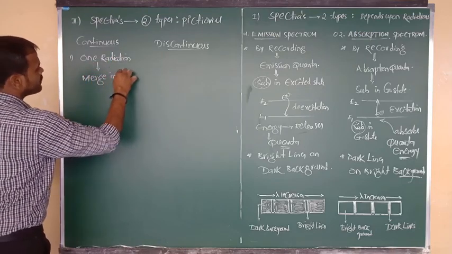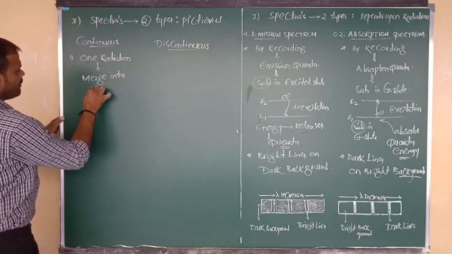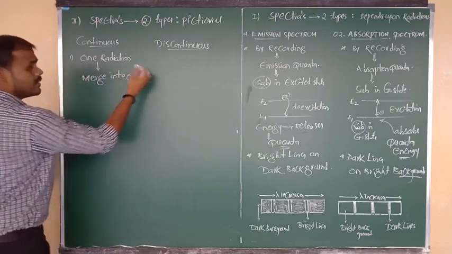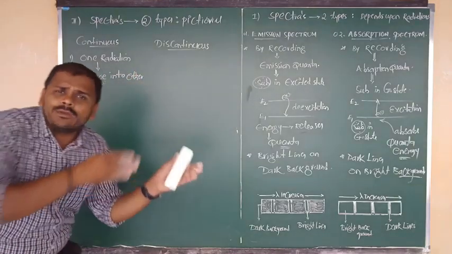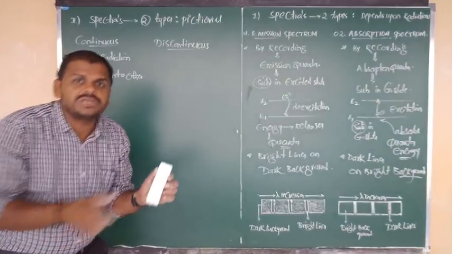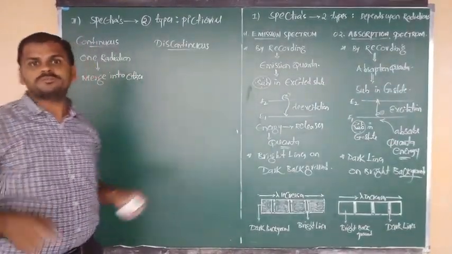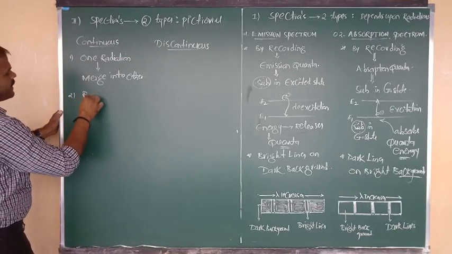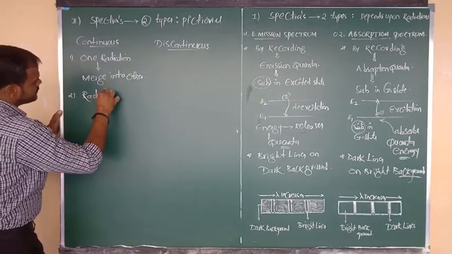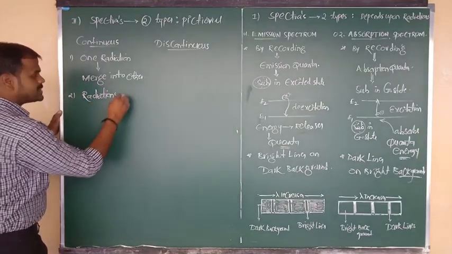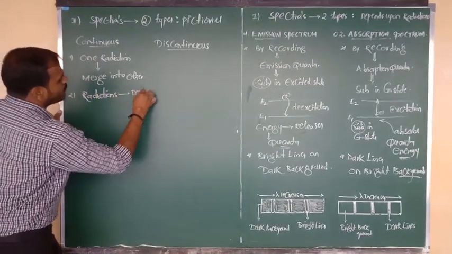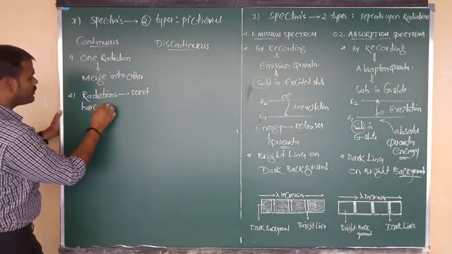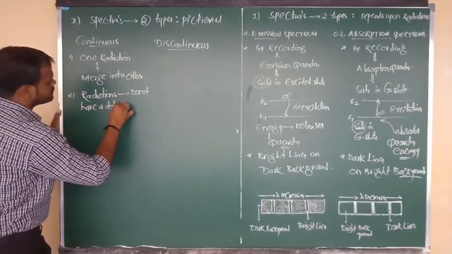One radiation is merged into another. There is no particular gap between radiation and radiation, between color and color in that respective spectrum. That means in a continuous spectrum, the radiations or colors do not have a definite boundary.